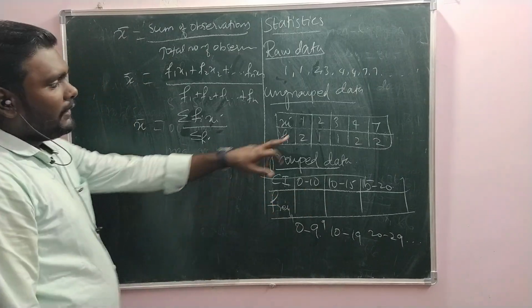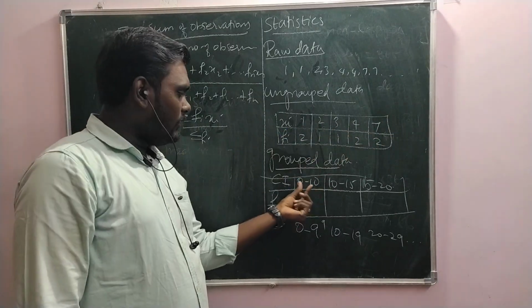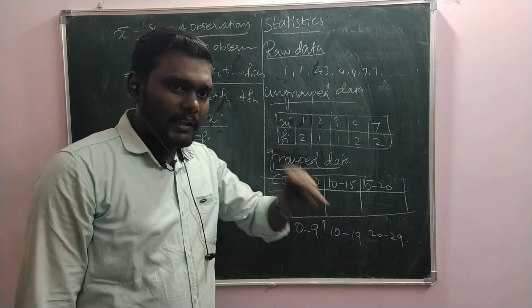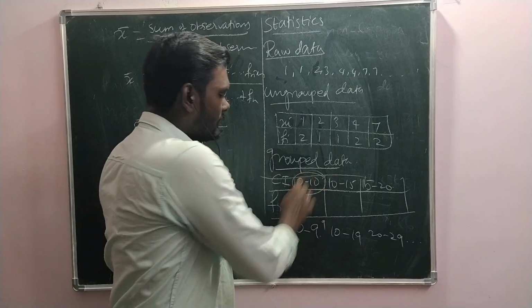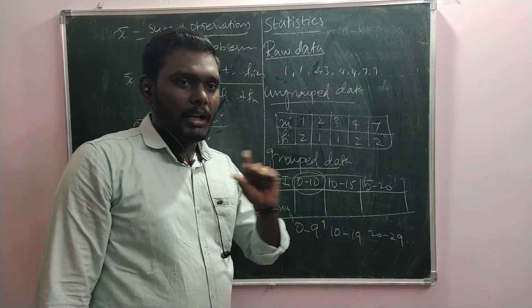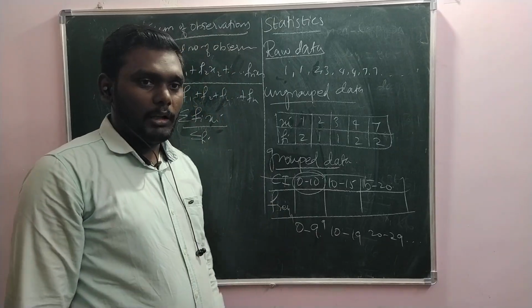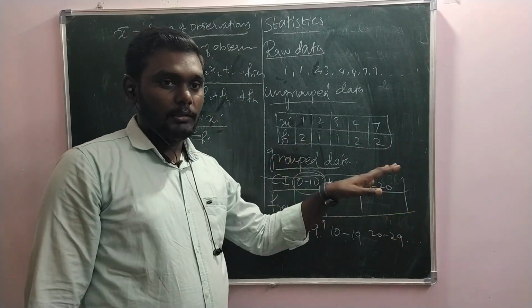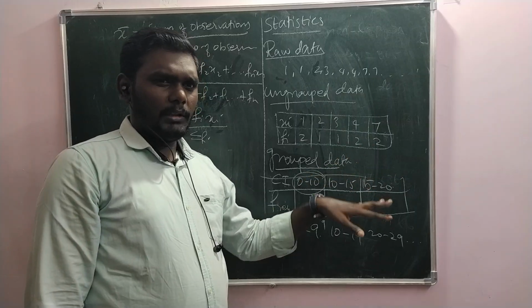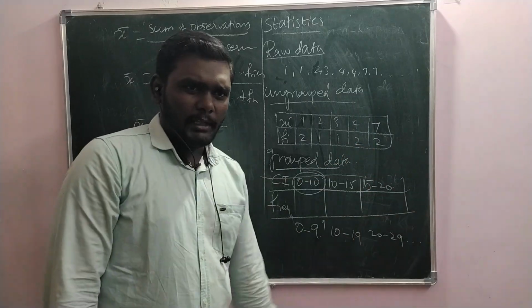For grouped data, we don't find any observations like this. We know their range only. So we are supposed to find the mid values of these class intervals, so called class mark. What is it? Class mark. We have a formula for that: lower limit plus upper limit, no, upper limit plus lower limit by 2.